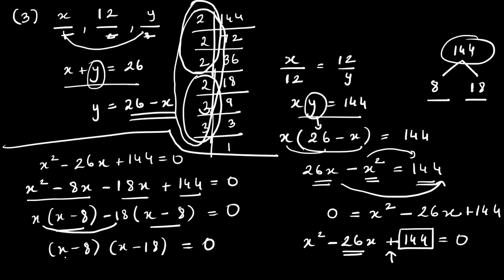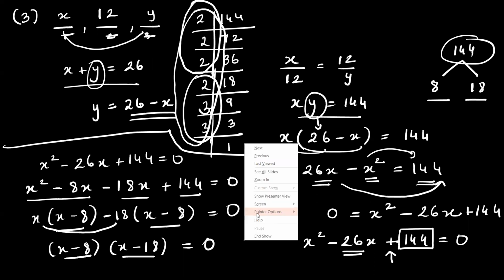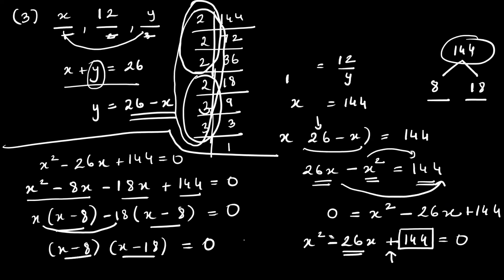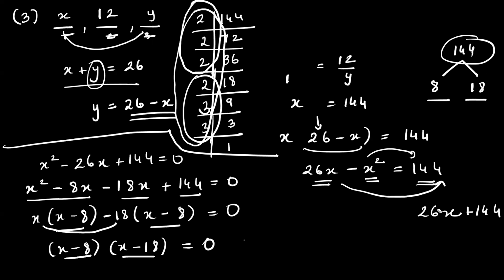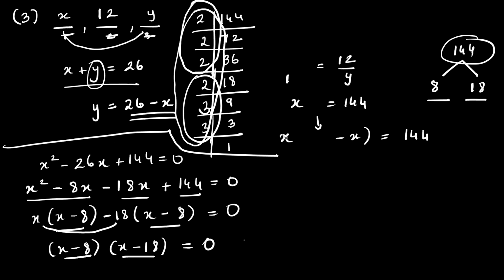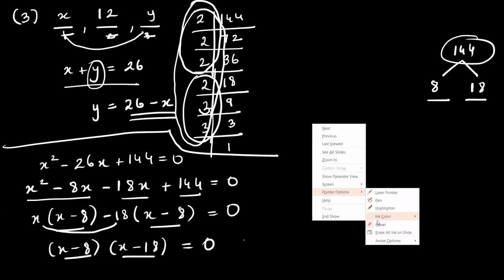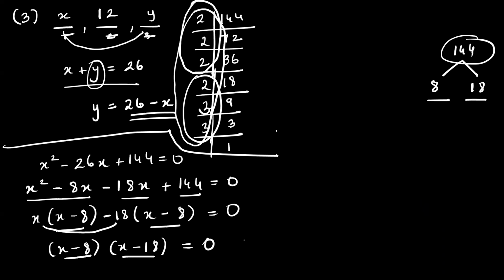Now what you all can do is you all can say if two brackets are multiplying and giving you 0, x minus 8 is equal to 0.